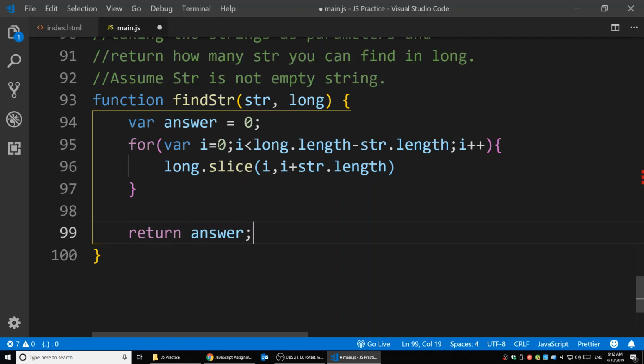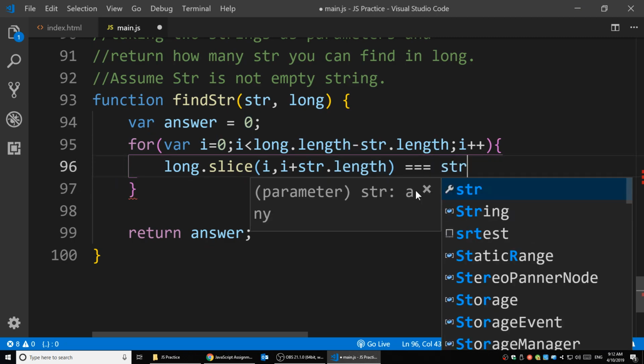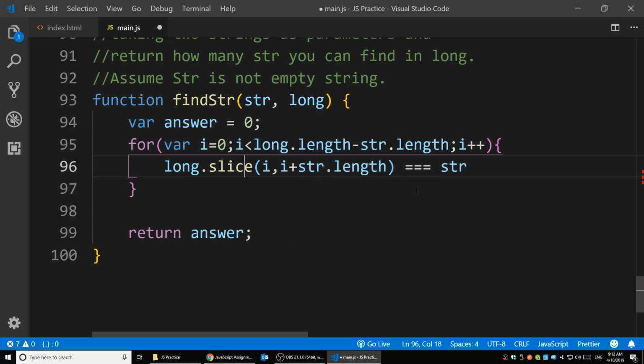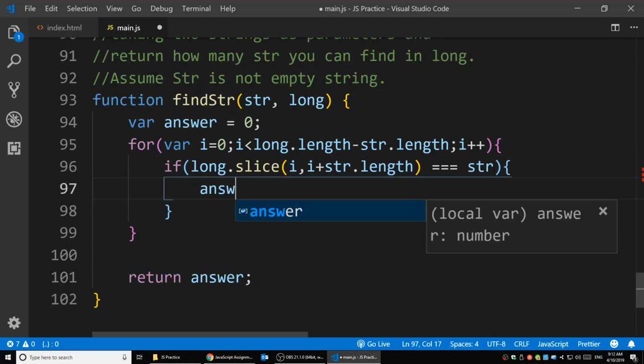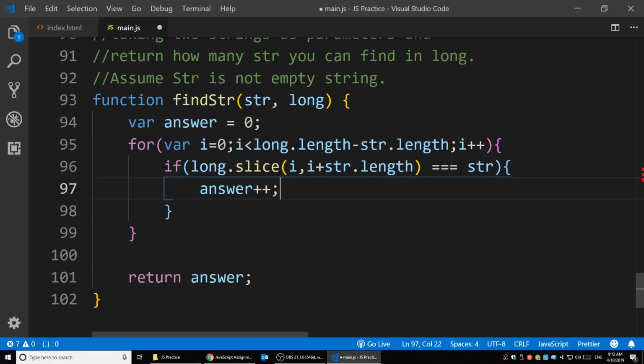Next time, when i plus 1, it's going to be 1 and 3, then 2 and 4, 3 and 5. I check if that equals str. If this equals the string, answer goes up by 1. Otherwise, don't do anything. So this is the answer for question number 9.